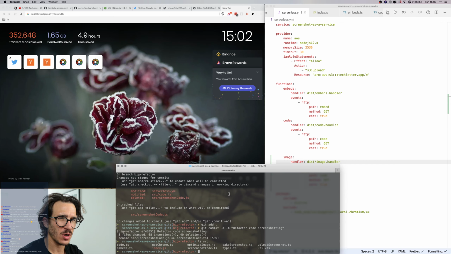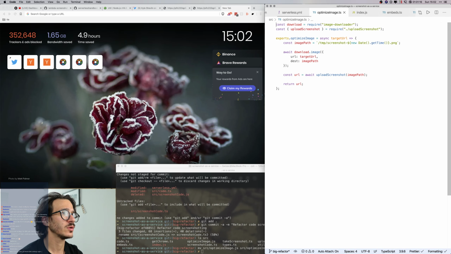So move source optimize image to source optimize image.ts, and then in optimize image we're going to copy whatever the embed stuff is doing, because this is very similar stuff. So optimize image.ts is going to export async function optimize image, and we're going to import the upload screenshot function and these other things.